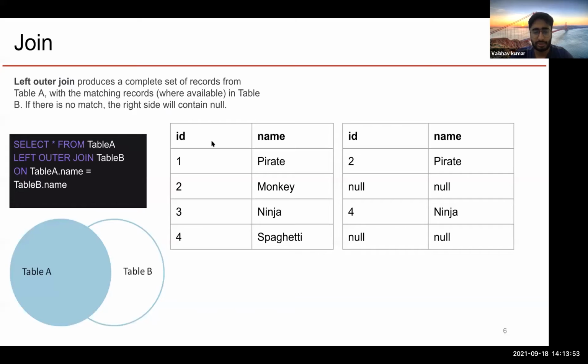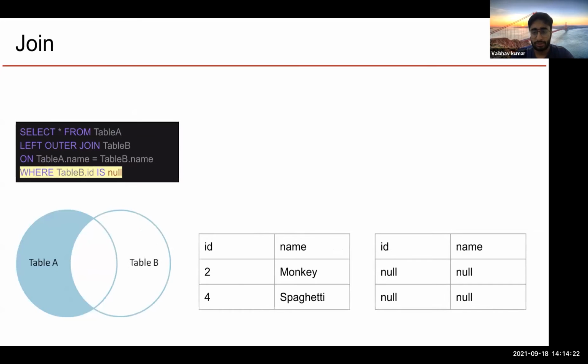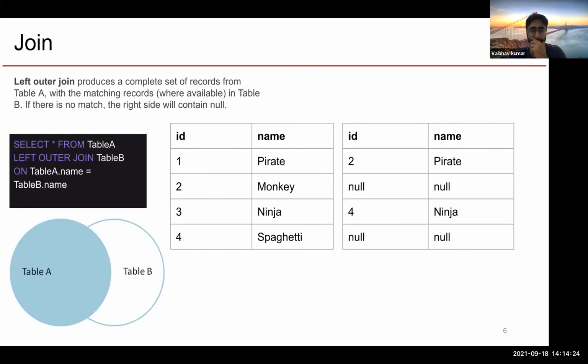A left join gives you all the rows from table A and the ones matching with table B. On a right join, you get all the records from table B and the ones which match with table A. Otherwise, you will be getting nulls from the other table, which is either table A or table B. So this is around inner, left and right join.